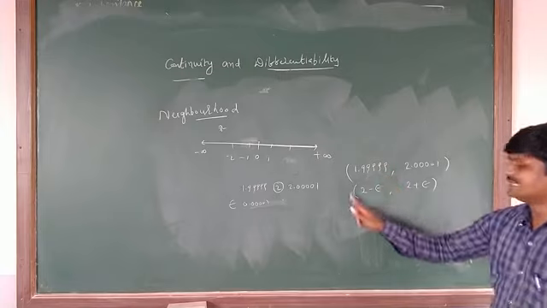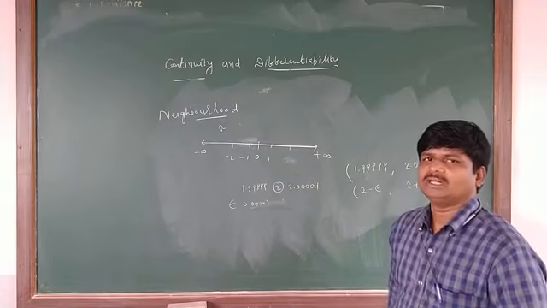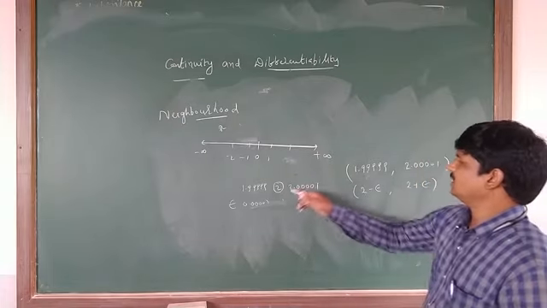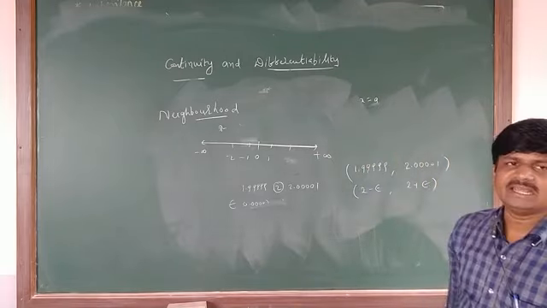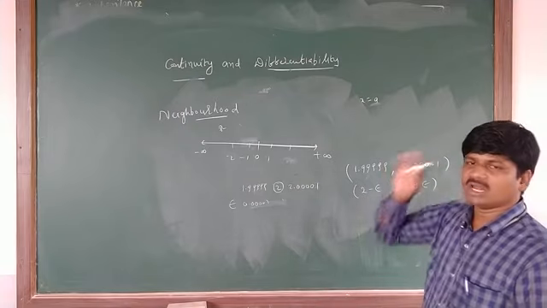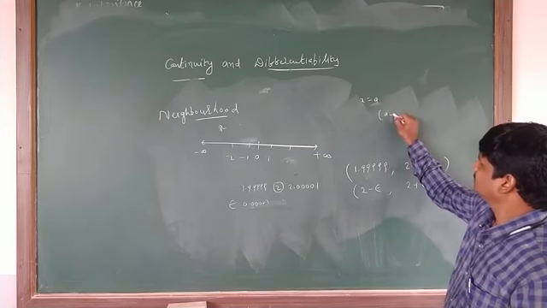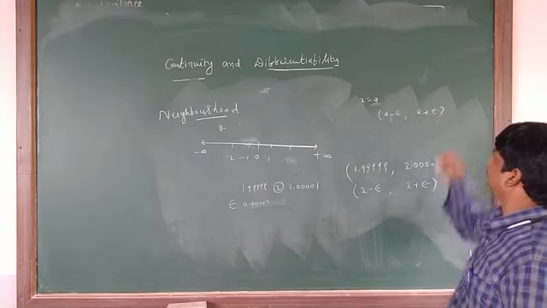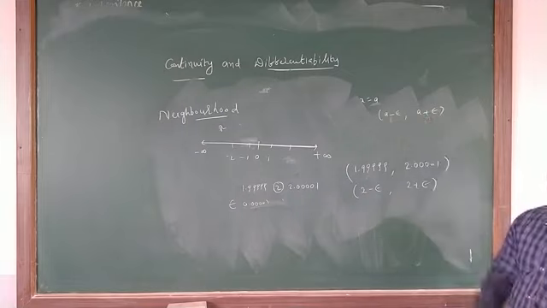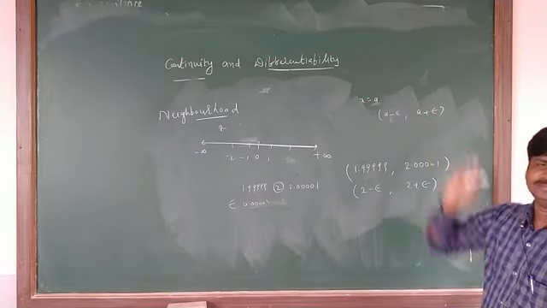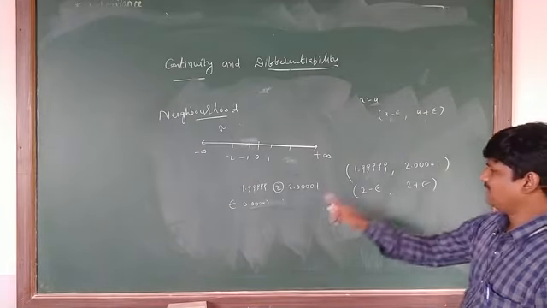Then this set is called the neighborhood of 2. Suppose I am not taking 2 here. In the place of 2, I am taking some value a. Here a is any real number. So what is the neighborhood of a? Neighborhood of a is a set: a minus epsilon, a plus epsilon. This set is called the neighborhood of a. In this neighborhood of a, a is there, or not? A is there.